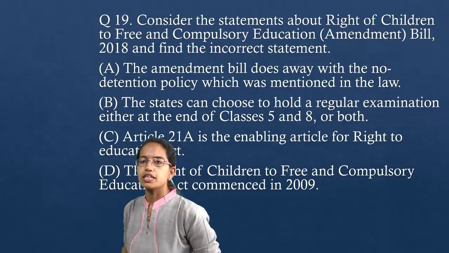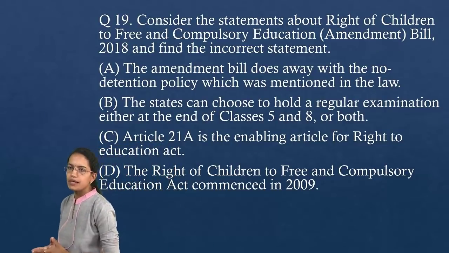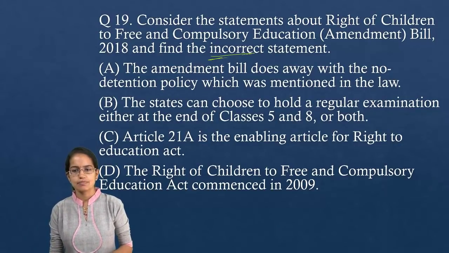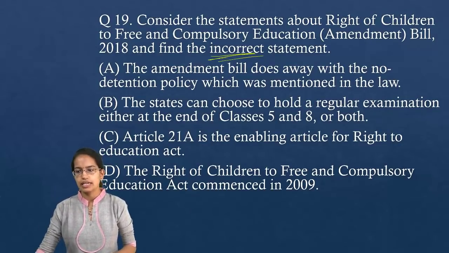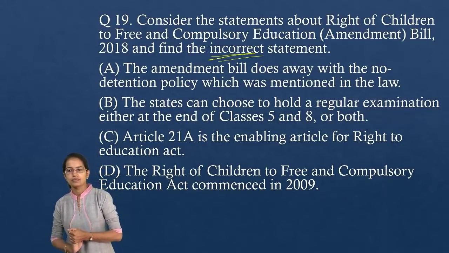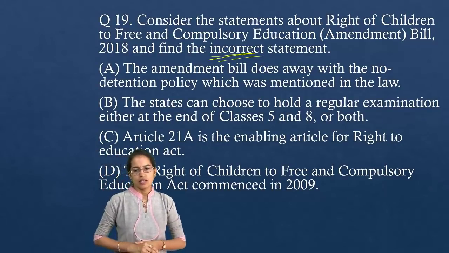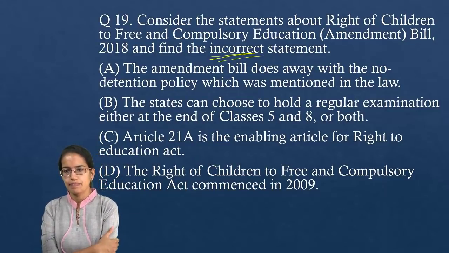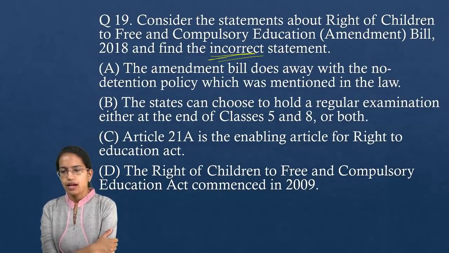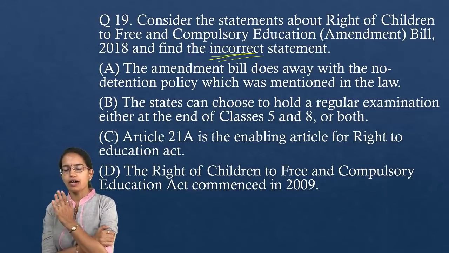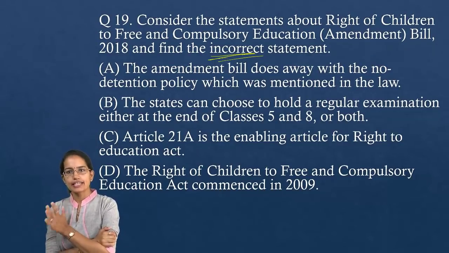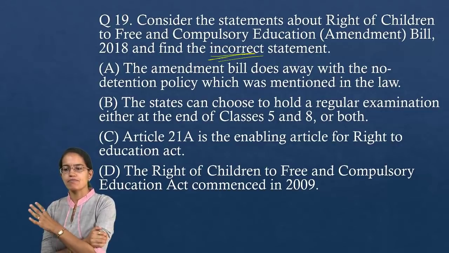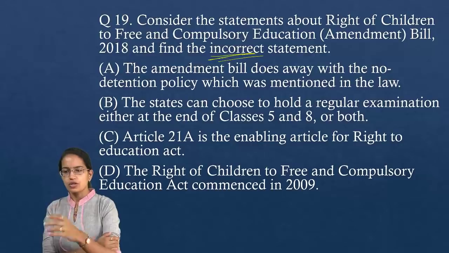Right of Children to Free and Compulsory Education Bill 2018. Which of those is incorrect? Again, read the statement carefully. Which of those is incorrect? Jay Kumar, yes, we do have a video on constitutional and extra constitutional bodies. It's a short video, less than 5 minutes. You can find it on Exam Race. You'll have the link there.